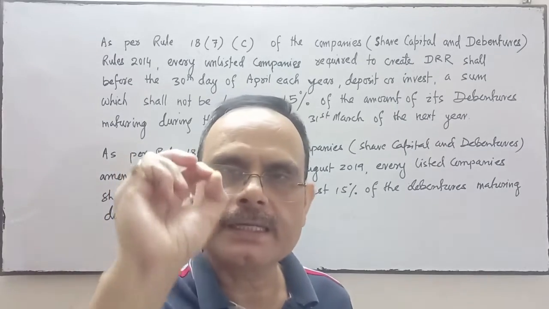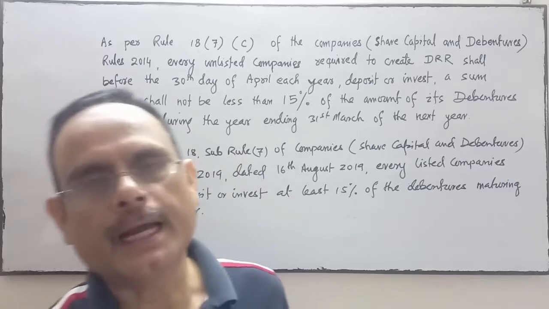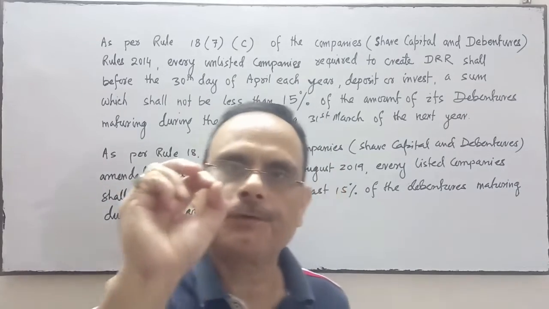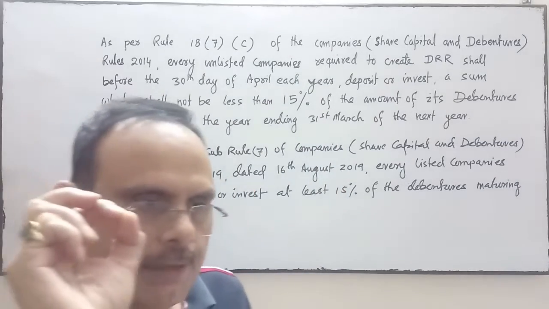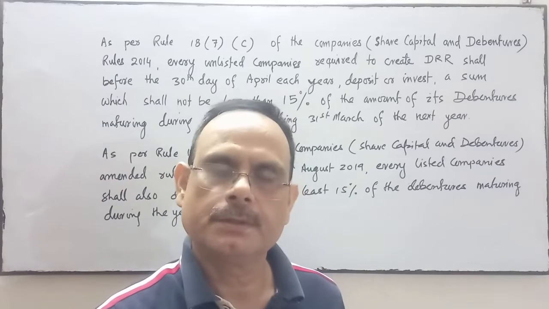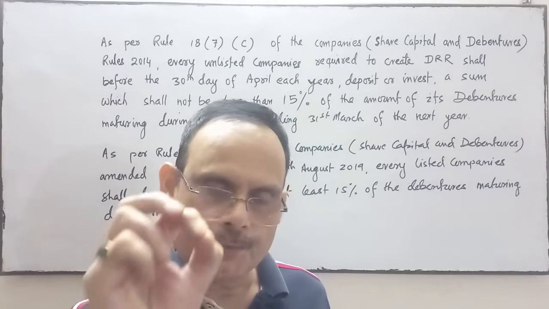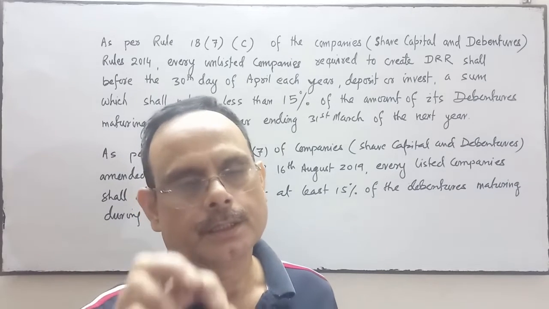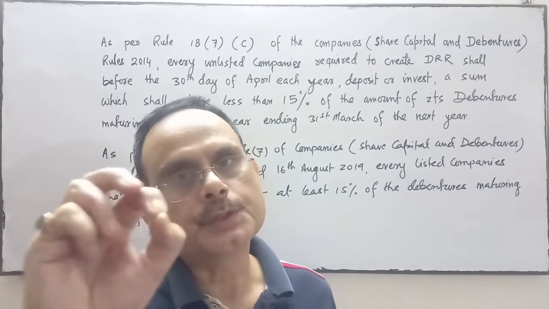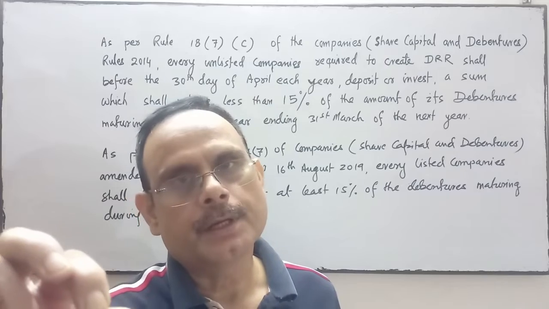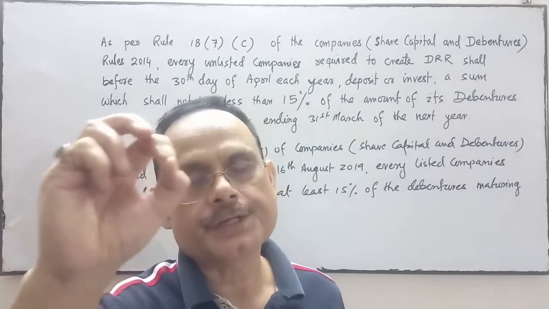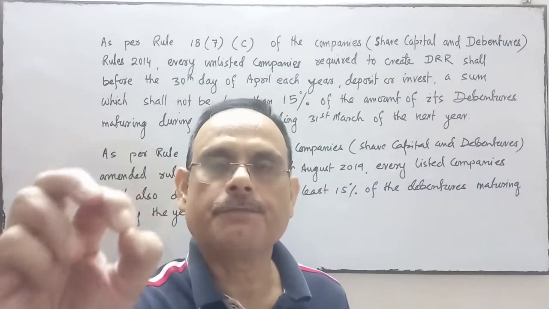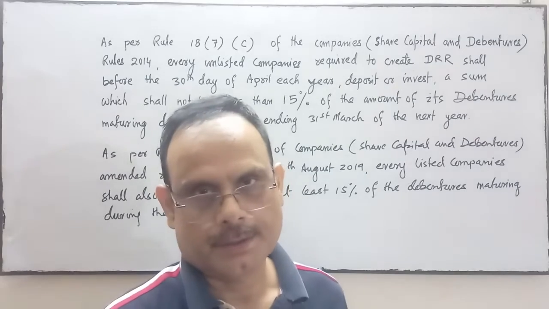Every unlisted company has to invest 15% of the debenture amount on or before 30th April, for the debenture which is going to be redeemed in the next financial year up to 31st March.